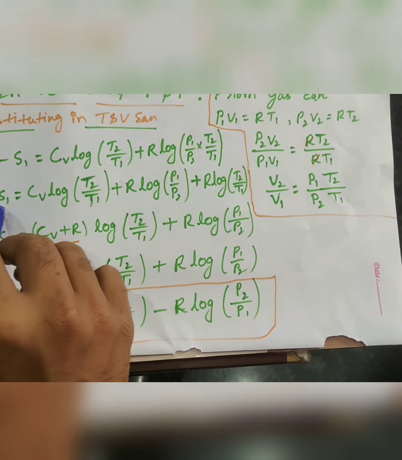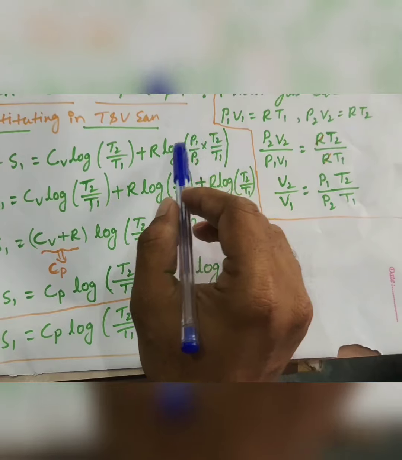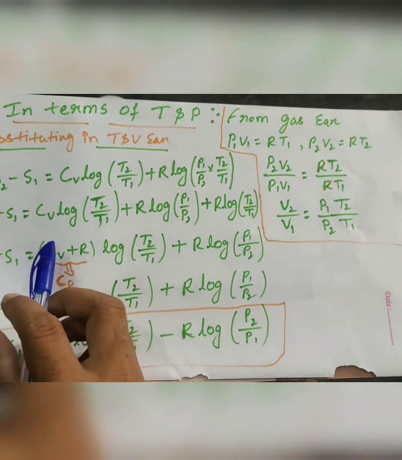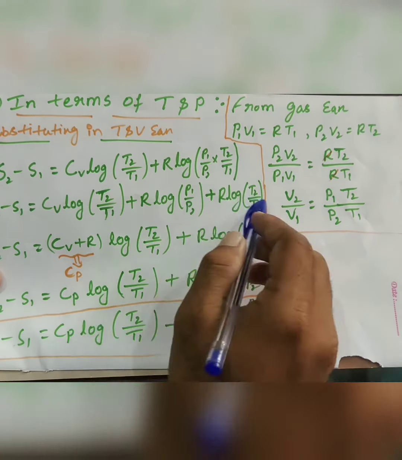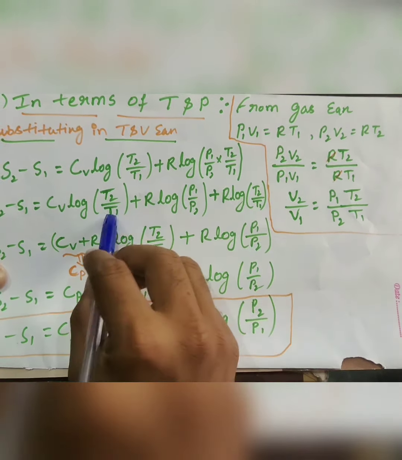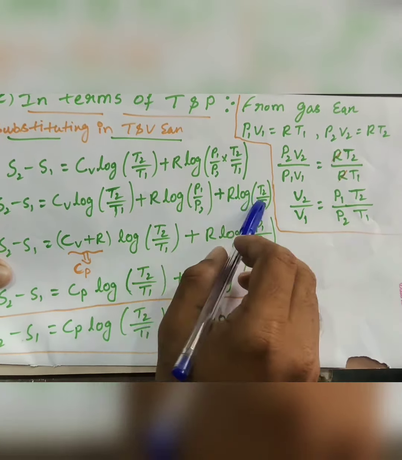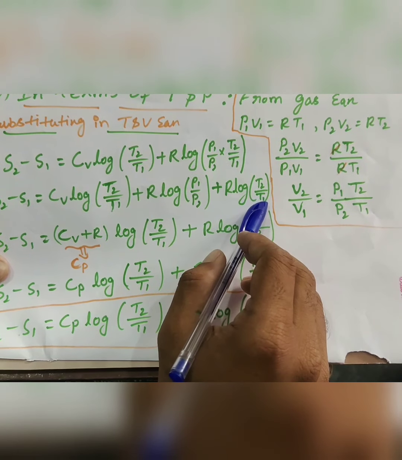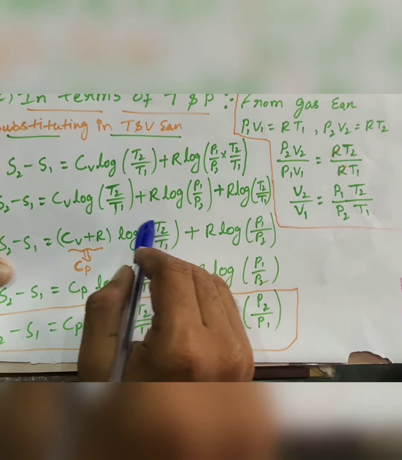So now the change in entropy becomes Cv log T2 upon T1, and this is in the form of log m into n, so this is log m plus log n. So here R log P1 upon P2 plus R log T2 upon T1. Here log T2 upon T1 is a constant, the same term, so I am taking log T2 upon T1 outside. So Cv plus R log T2 upon T1.